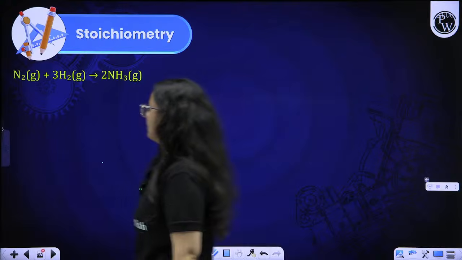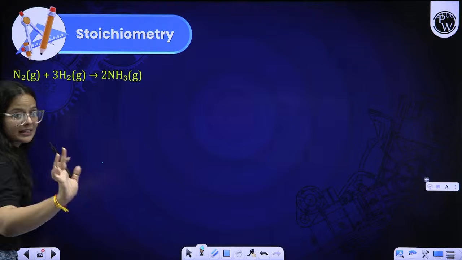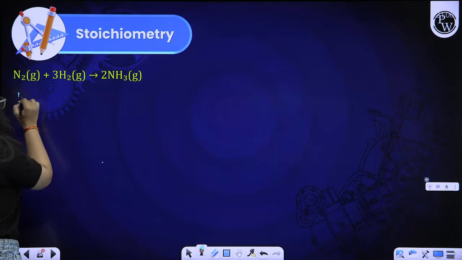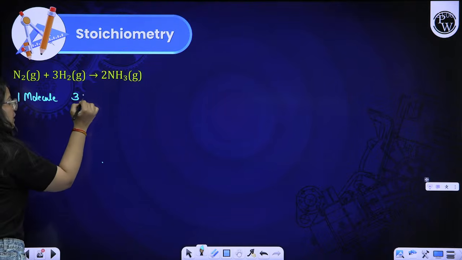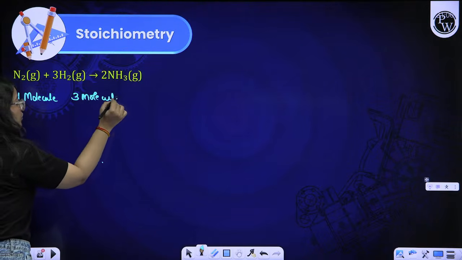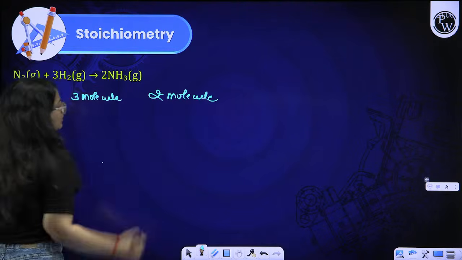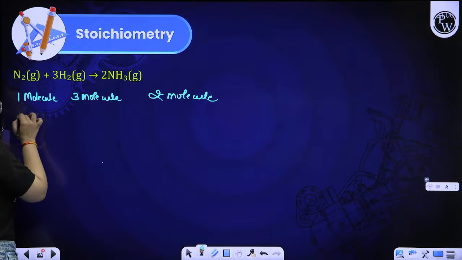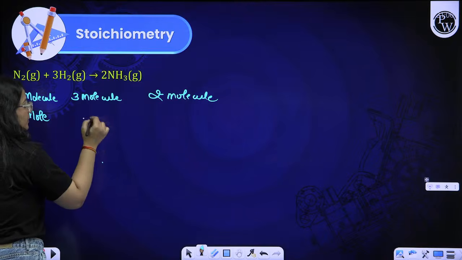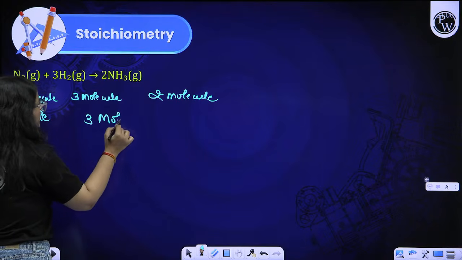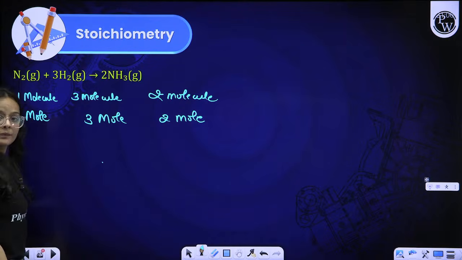The relation is in the manner that we can say N2 plus 3H2 gives rise to 2NH3. Let us take an example of this equation. One molecule of N2 reacts with 3 molecules of H2, producing 2 molecules of NH3. I can also write it as 1 mole of N2, 3 mole of H2, 2 mole of NH3 produced.